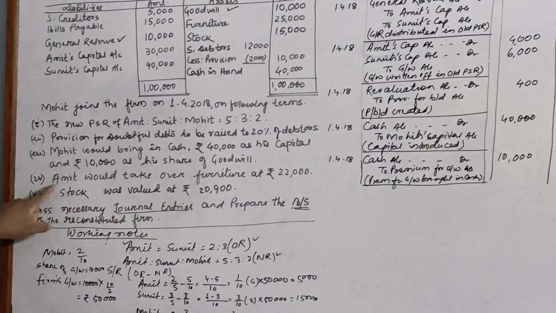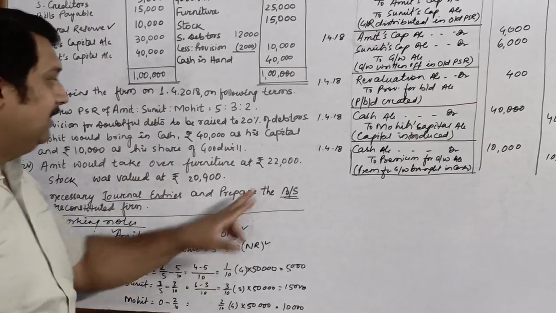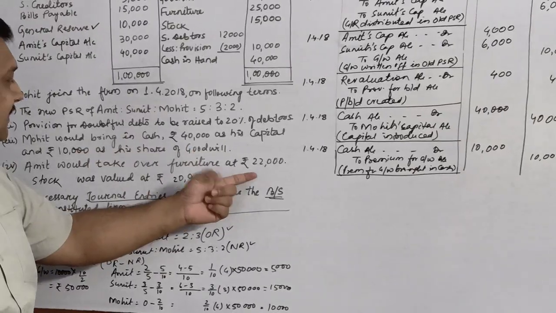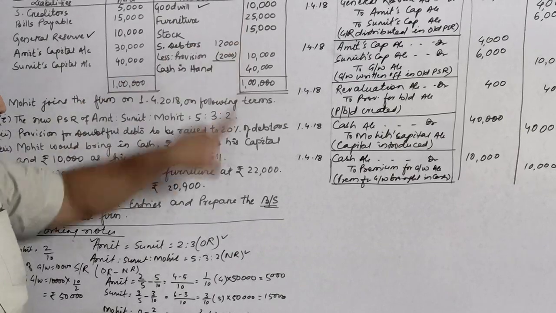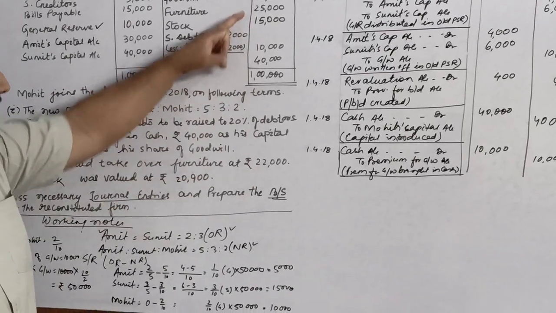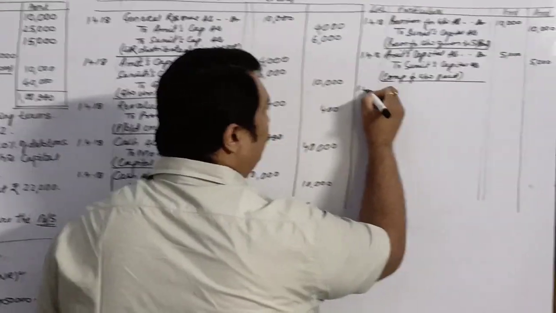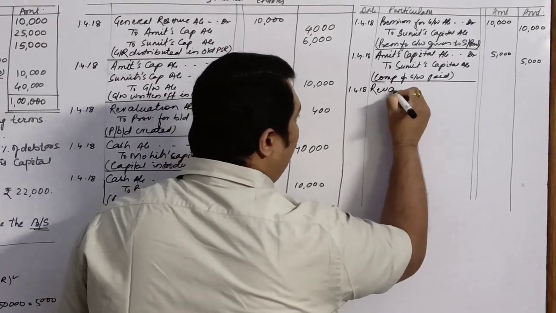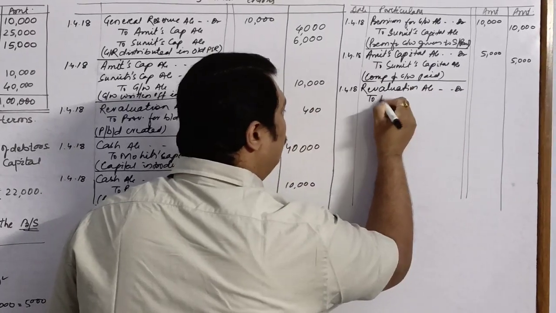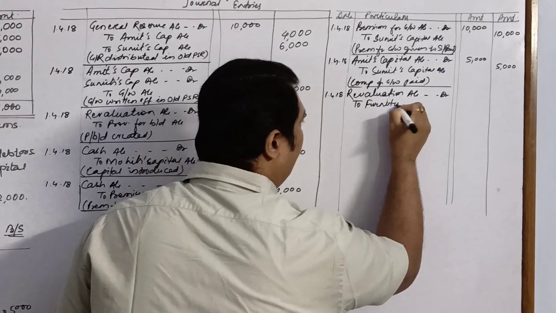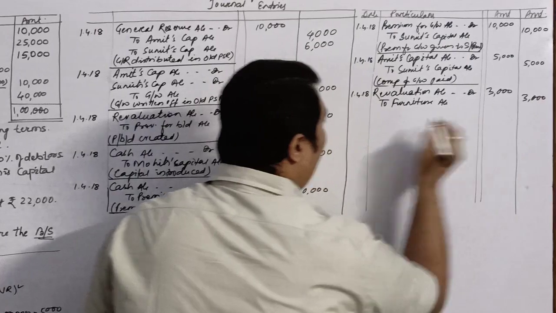Now point number 4, it says Amit would take over furniture at rupees 22,000. Now children, as I had told you at the beginning itself, if he is taking it over at 22,000, the value is 25 and he is taking it over at 22. That means there is a loss, a decrease in the value of furniture, which will first of all be transferred to revaluation account. So you will pass the entry revaluation account debit to furniture account. How much is the value reducing? 3,000.